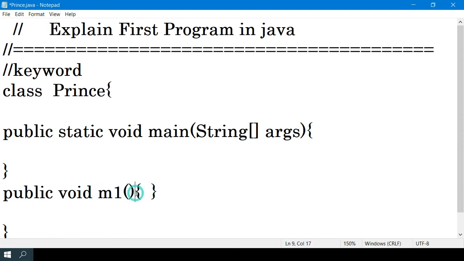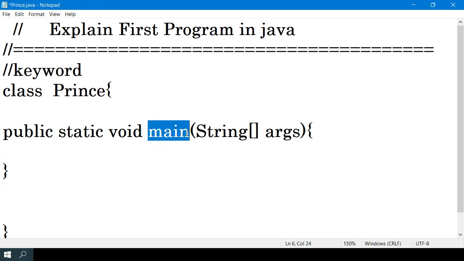Everyone writes programs with different methods. So that's why, for common use, the JVM gives one method name, main. Everyone has to write main only. You are not going to change it on your own.